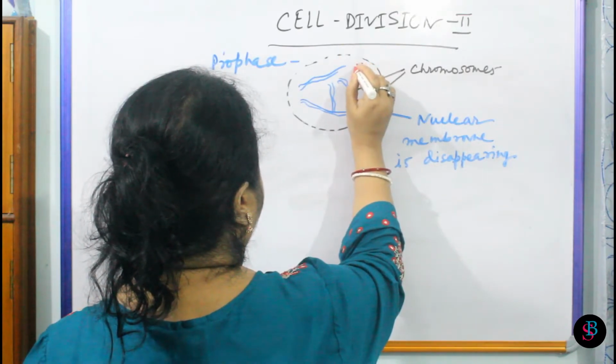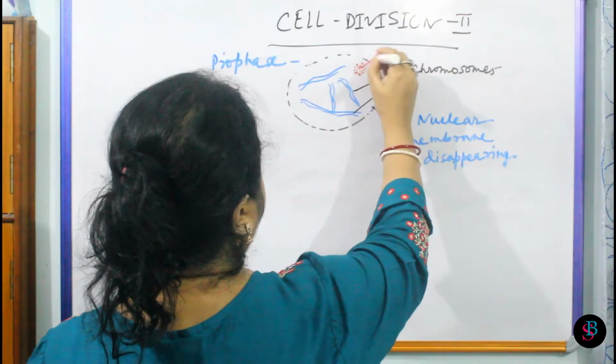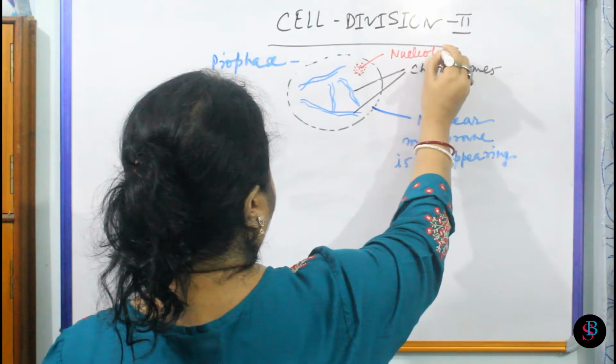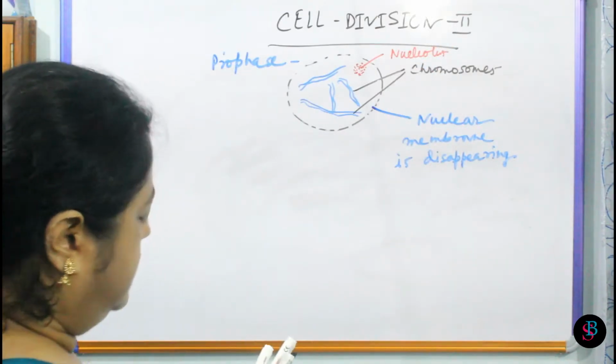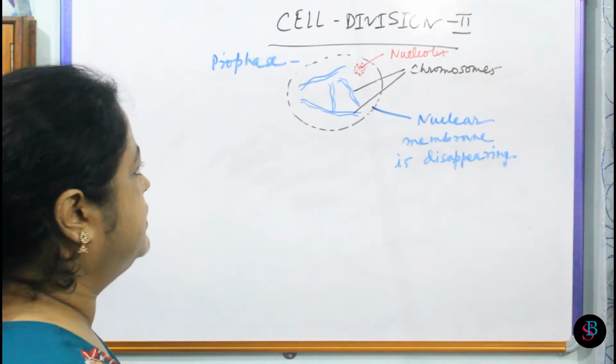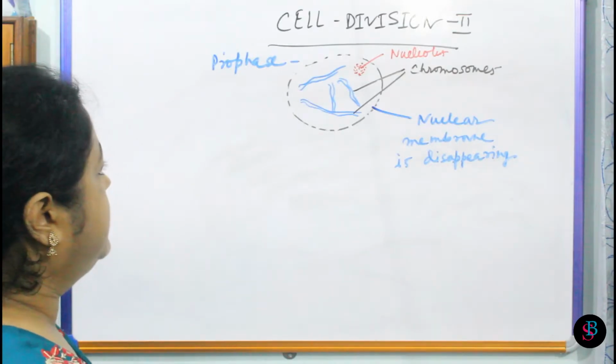Suppose this is the disappearing nucleolus. Now this is about the prophase, and after prophase, in metaphase, there is the prominent